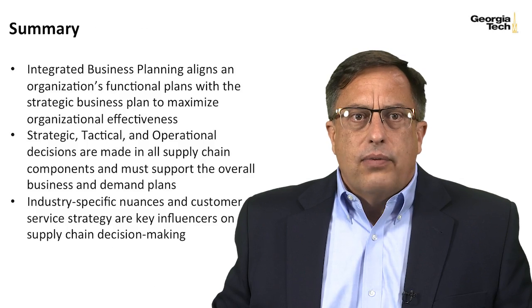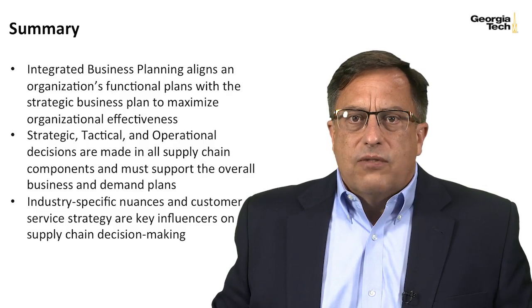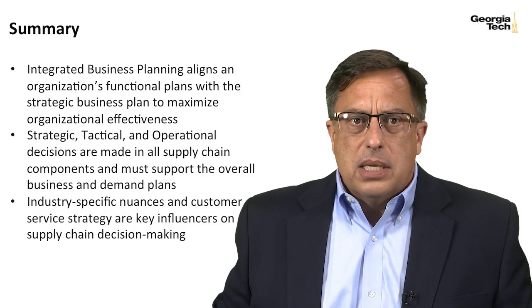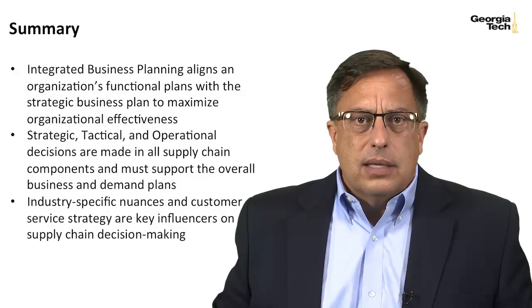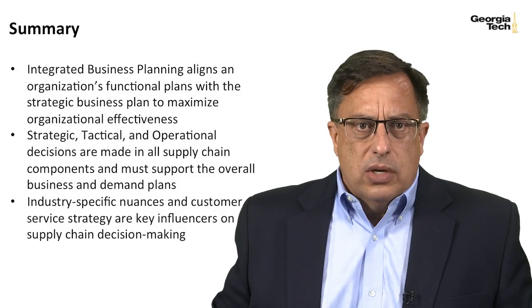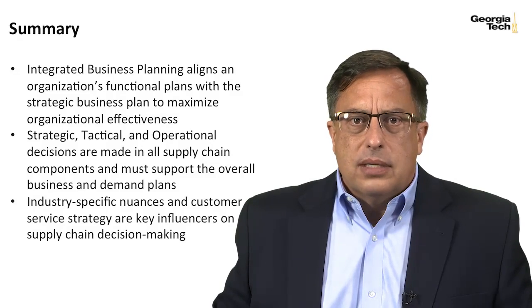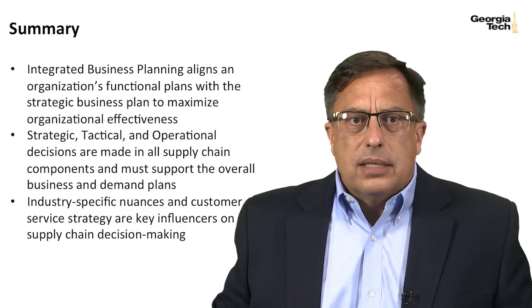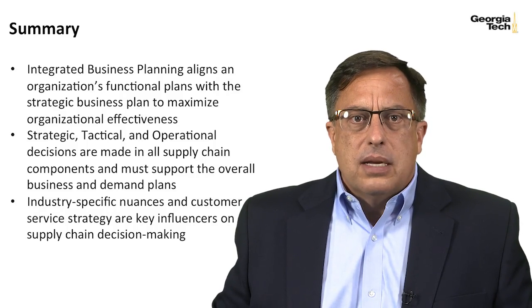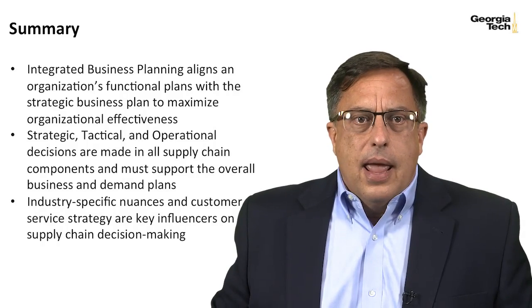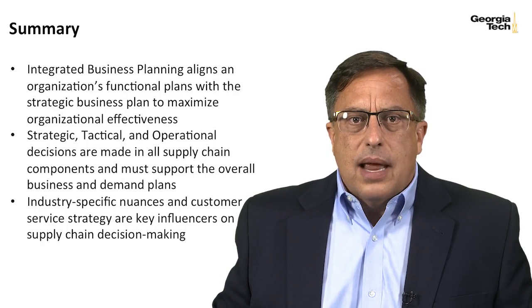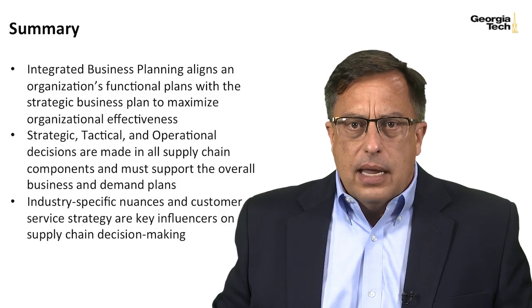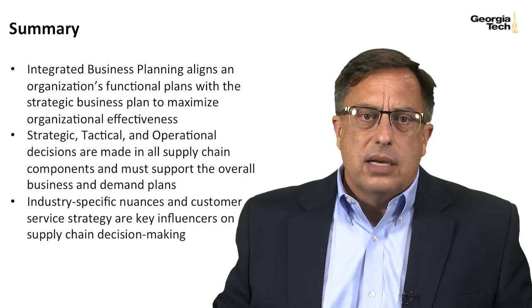In this lesson, we've learned that integrated business planning aligns an organization's functional plans with the strategic business plan to maximize organizational effectiveness. Strategic, tactical, and operational decisions are made across the supply chain components and must support the overall business and demand plans. And industry-specific nuances and customer service strategy are key influencers on supply chain decision-making.